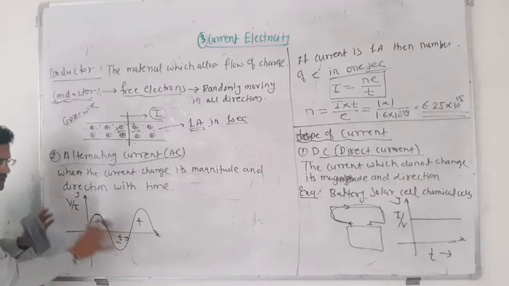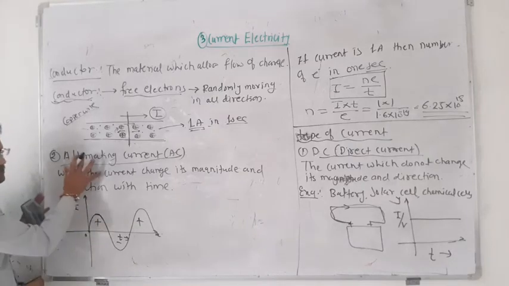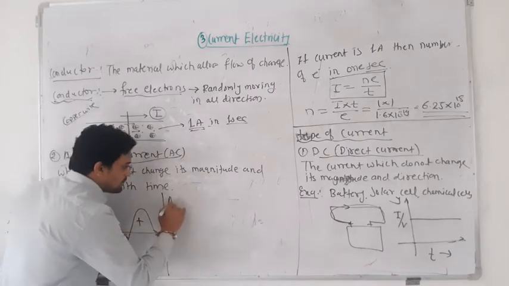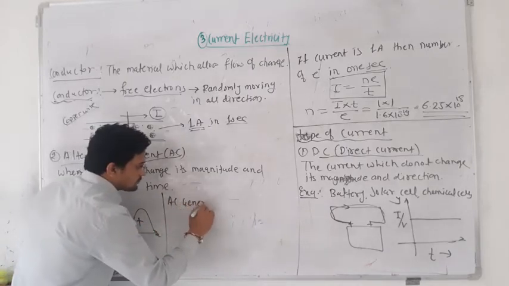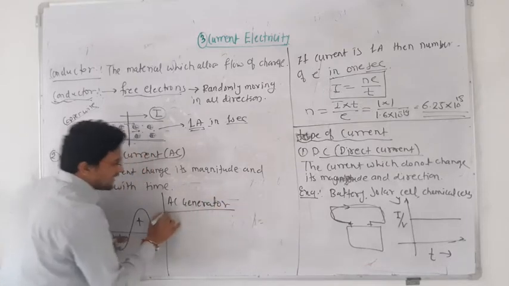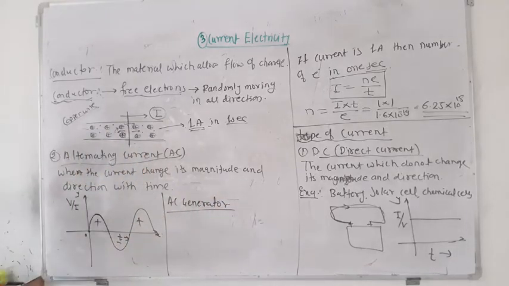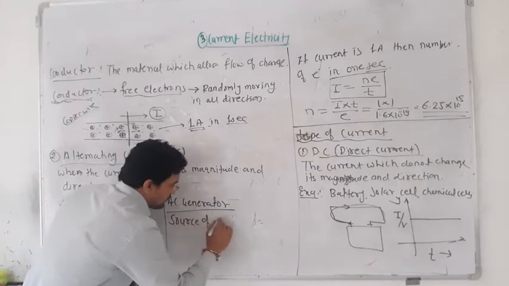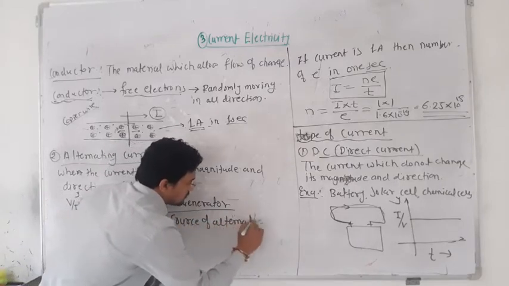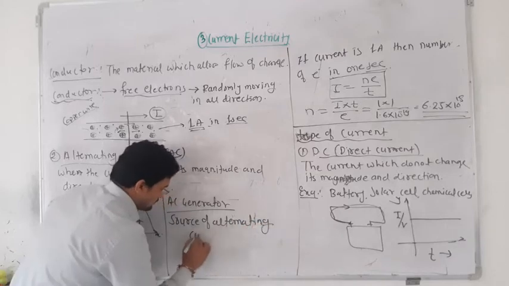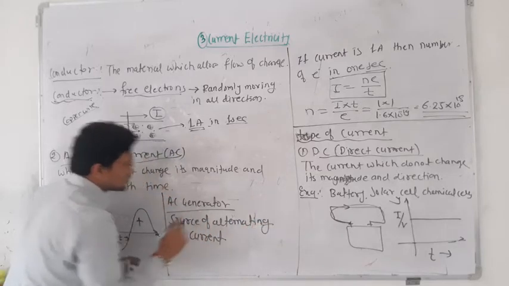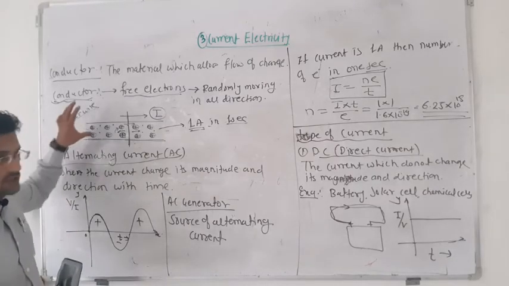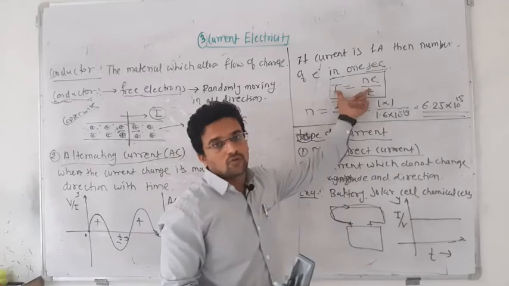Okay, so like that the direction is changing, hence it is known as what? Alternating current. And from where do we get this alternating current? From the AC generator. The AC generator is nothing but the source of alternating current. So remember this definition of alternating current and DC current.